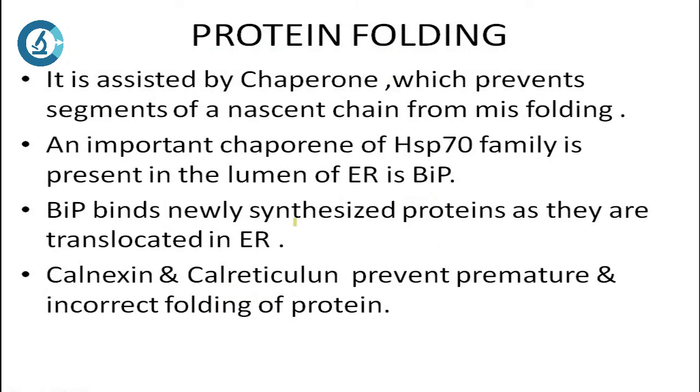Next, protein folding. So what happens in protein folding? It is assisted by chaperones. Molecular chaperones help in protein folding, which prevents segments of a nascent chain from misfolding. Protein folding is so important that if it misfolds, it can lead to diseases.